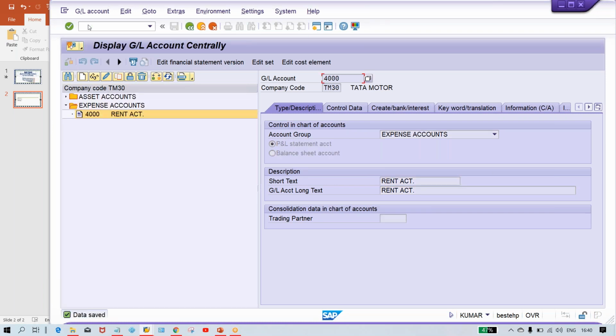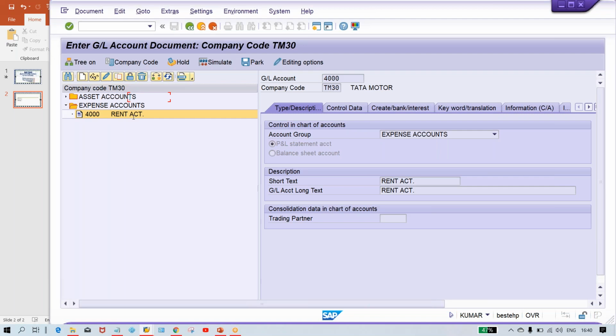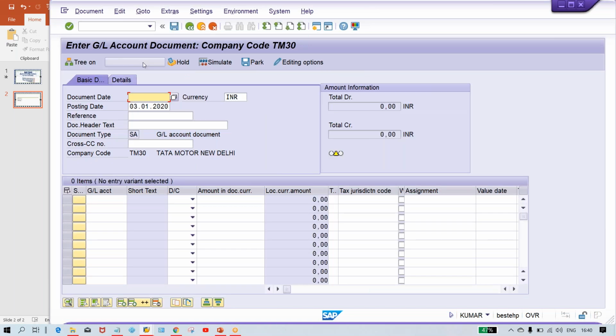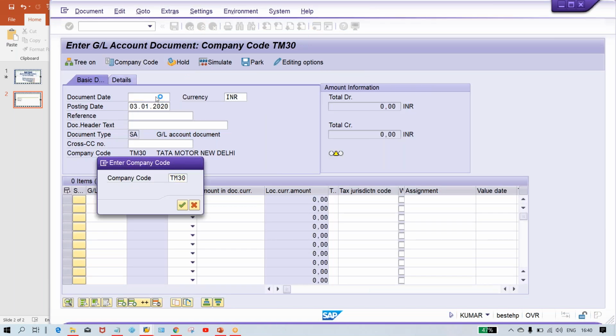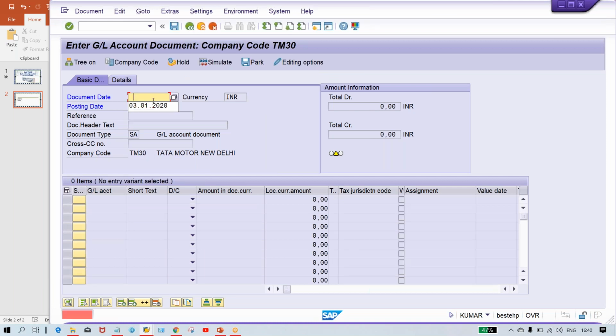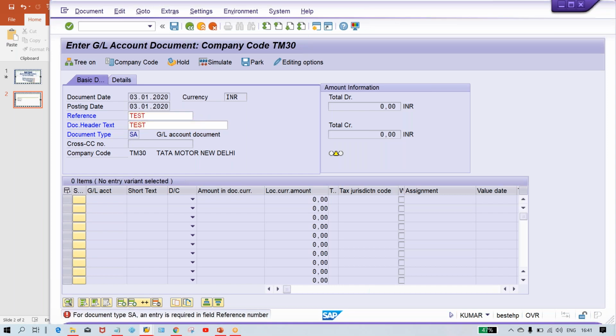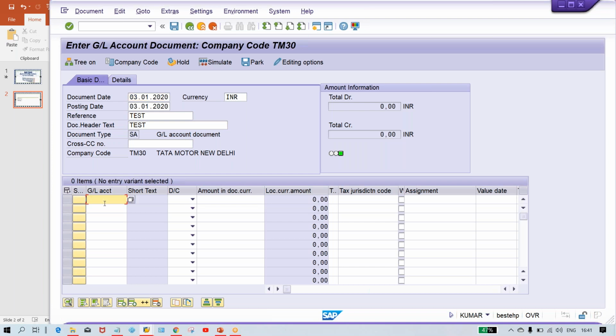So now what is happening, guys? Now we have to /n FB50, and here check your company code, TM30 is there. So now here we are going to test it. Give here date, and somebody has made this reference field mandatory, so anyway we are going to give test, because in document type they have made some experiments anyway.